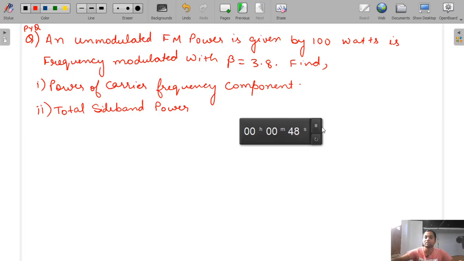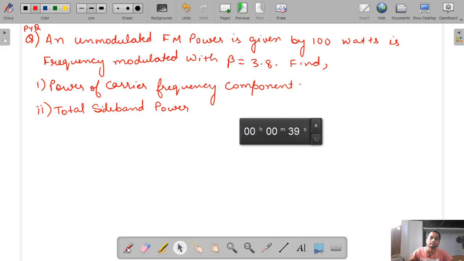And one more thing is given in this question, that J0(3.8) is equal to 0.4. That is why it is given, because beta is equal to 3.8. This value is given. So now solve this question.